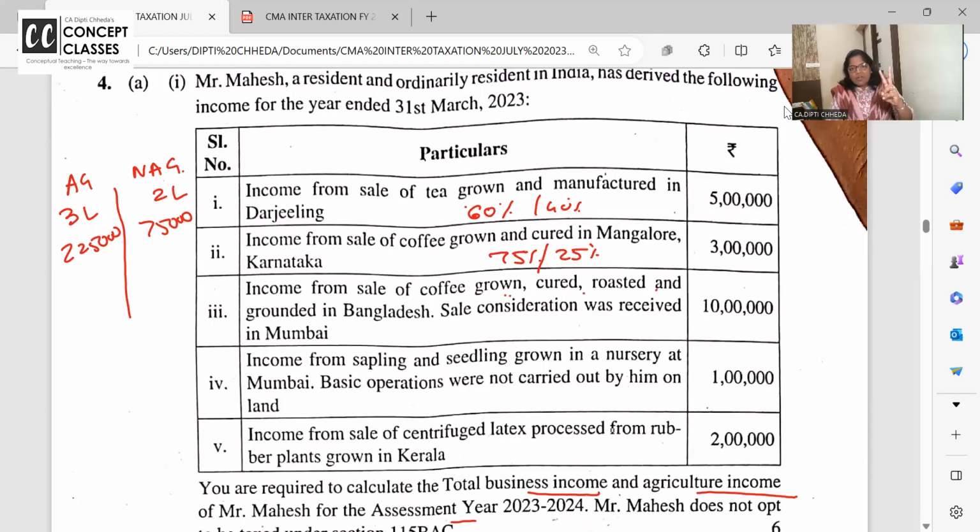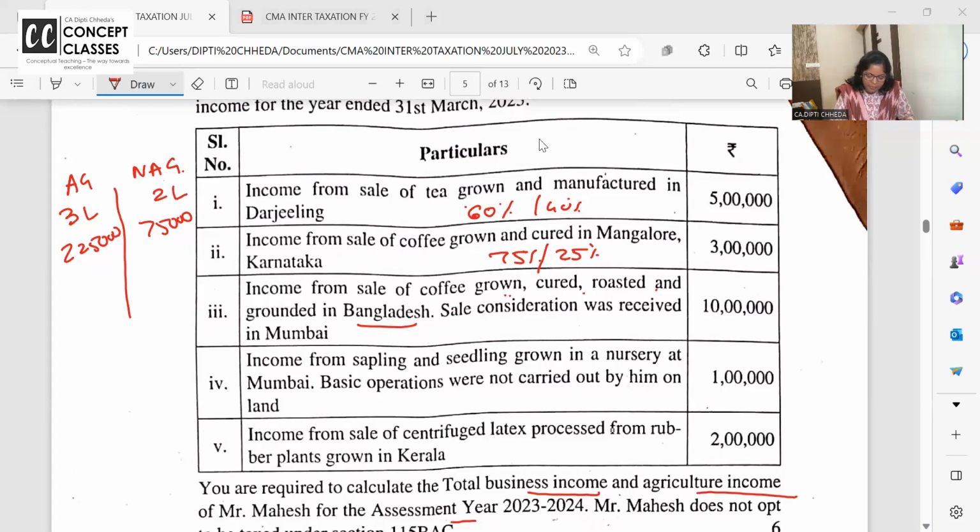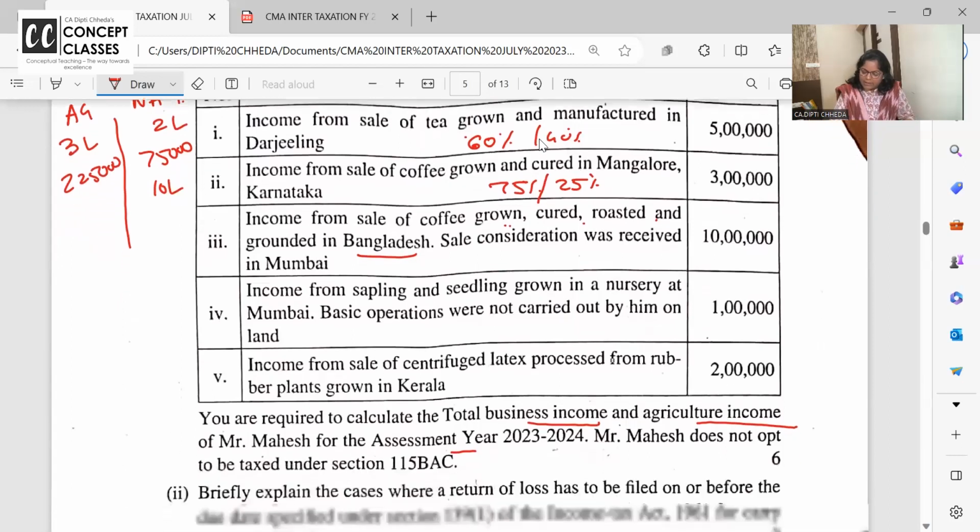अब ये 60-40 होगा, लेकिन this is in Bangladesh and income is received in Mumbai. Is this income taxable? Yes. Agricultural income section 10(1) में it is exempt if agricultural income is earned in India. It is very well taxable if it is earned outside India. तो पूरा का पूरा नॉन एग्रीकल्चरल में आएगा और बिल्कुल टैक्सेबल है पूरा 10 लाख.